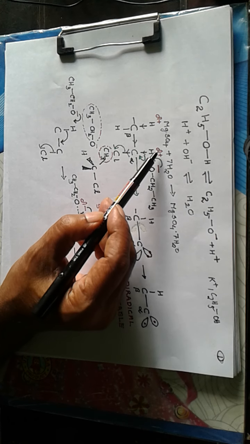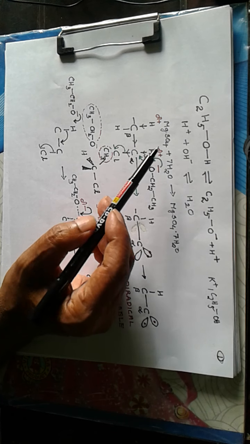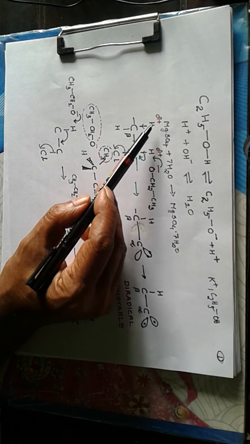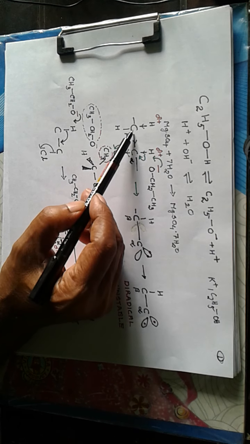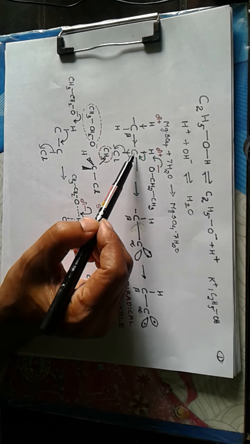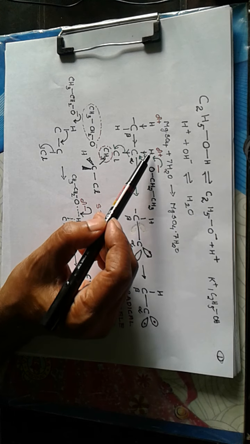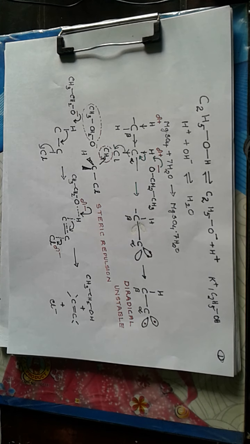The bonding pair may be shifted towards beta carbon, and here also the bonding pair may be shifted towards alpha carbon, and this hydrogen gets a delta positive charge, and this beta hydrogen, we call it beta hydrogen because it is connected to beta carbon, so we can call this hydrogen alpha hydrogen.